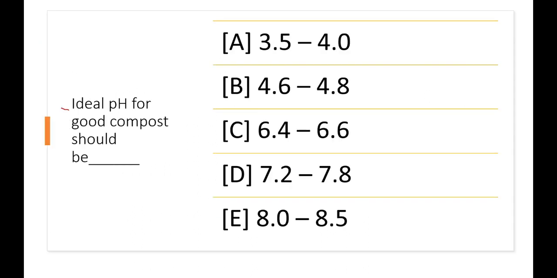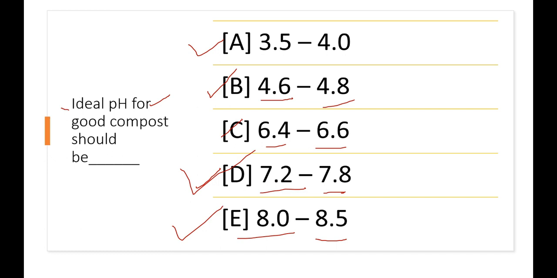Another question: the ideal pH for good compost should be. This question is important because it was asked previously in NABARD and IBPS AFO also. Now read the options. First one is 3.5 to 4.0, second one is 4.6 to 4.8, third option is 6.4 to 6.6, fourth option is 7.2 to 7.8, and fifth option is 8.0 to 8.5. So the correct answer will be D, 7.2 to 7.8. The ideal pH for good compost is 7.2 to 7.8.